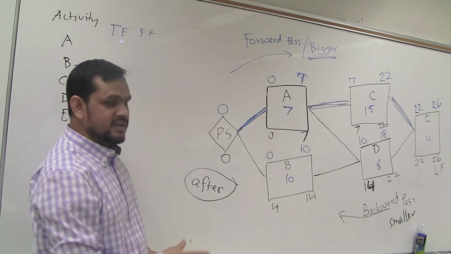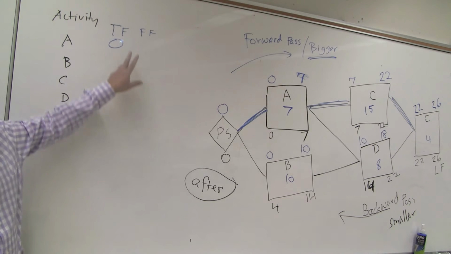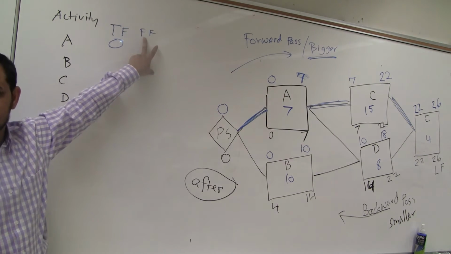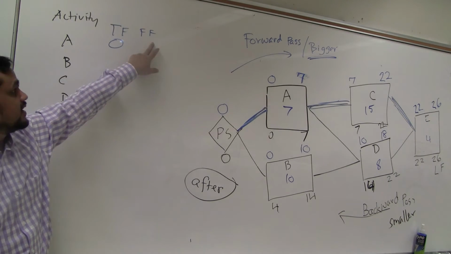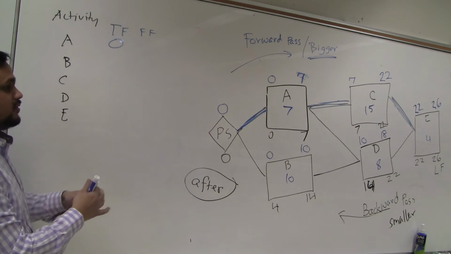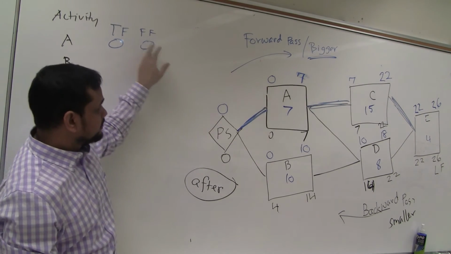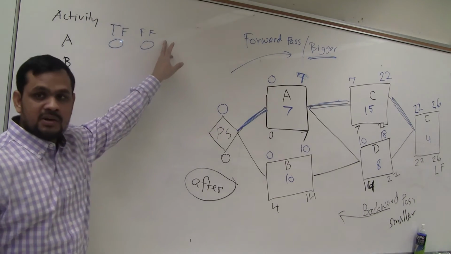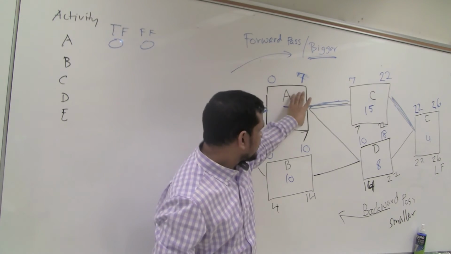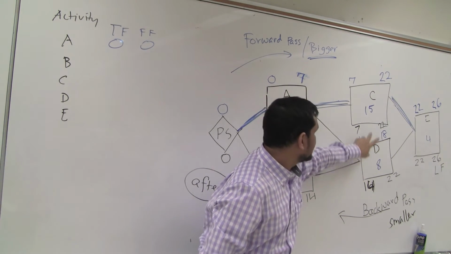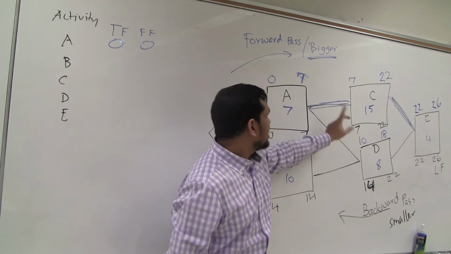So see, many ways you can check your answer. So total is 0. If total is 0, free float must be 0, because free float cannot be more than total. It is equal or less. So if it is 0, no need to consider, it's 0. Now how to calculate? Free means I will not disturb my followers, my next activity. So A, who is following A, D and C. When they are starting, 7th and 10th. So compare 7th and 10th, I am finishing on 7.